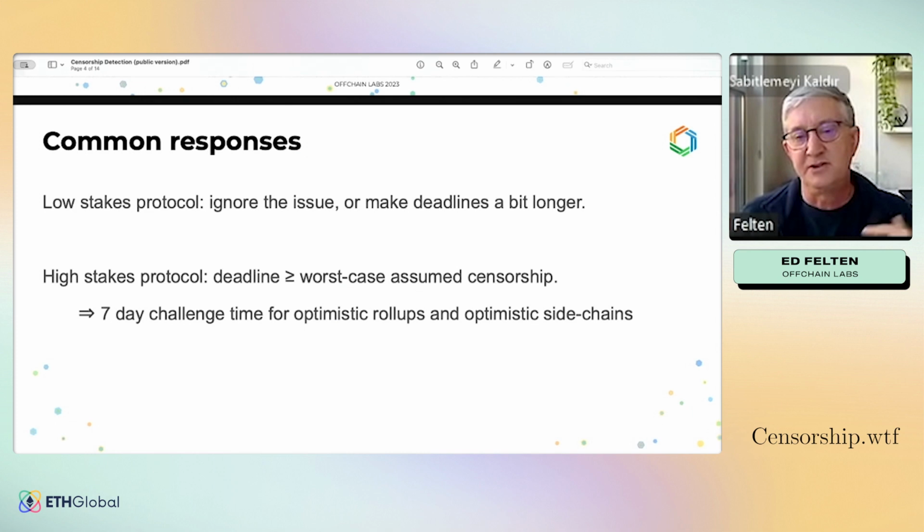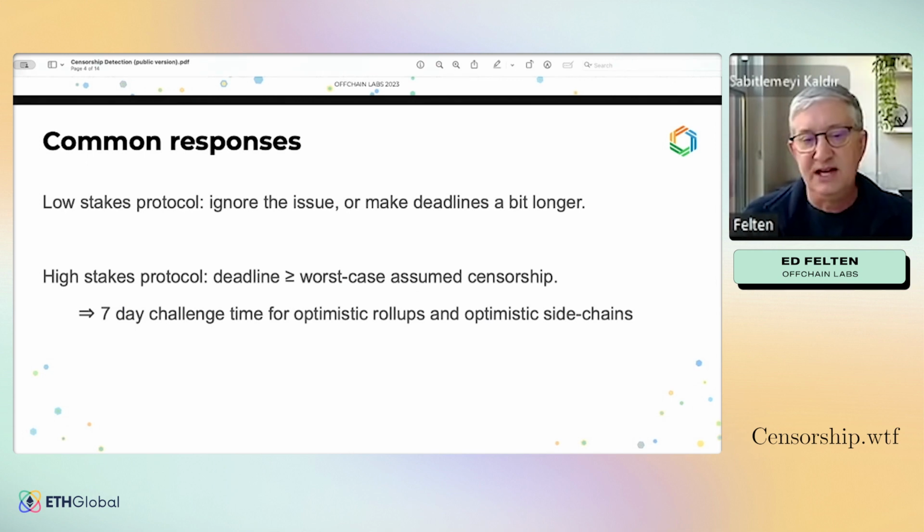You might figure either A, that no attacker is likely to find it worthwhile to attack your protocol in this way, that an attack would be too cumbersome or expensive to do given the low value in a particular protocol. You might also decide that, well, there is a risk of an attack, but we would choose to make our protocol more responsive by having faster deadlines, and that's a good trade-off. But in a high-stakes protocol, that's really not going to cut it.